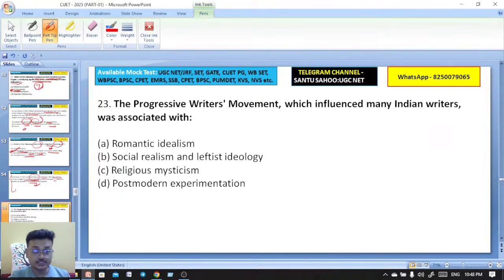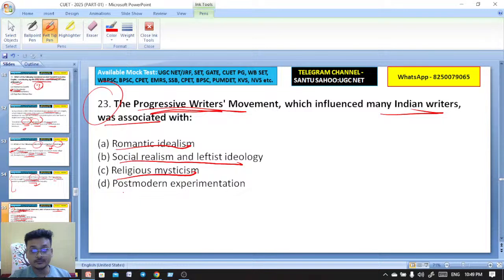Question number, got it. The progressive writers movement. Okay, very important question. The progressive writers movement, which influenced many Indian writers, was associated with. Got it, Nitu. Romantic idealism, social realism and leftist ideology, religious mysticism, post-modern experimentation. Progressive writers movement was associated with what? Not romantic idealism, religious mysticism will not be it, post-modern experimentation will not be it. So here the right answer is B, social realism and leftist ideology.